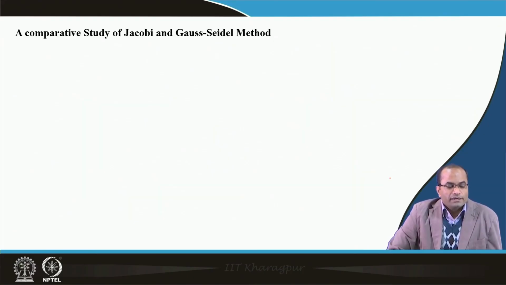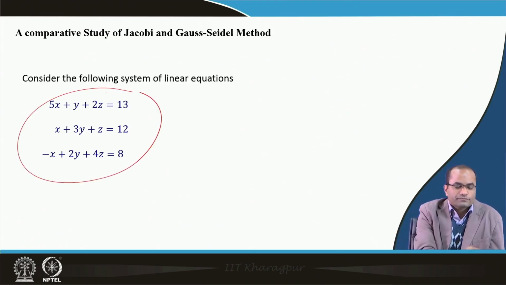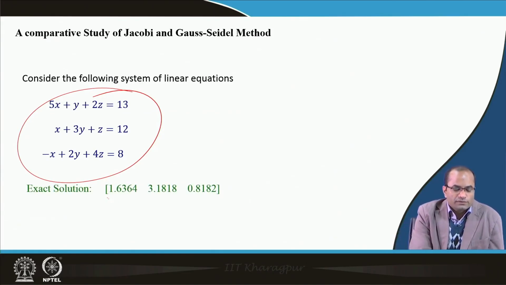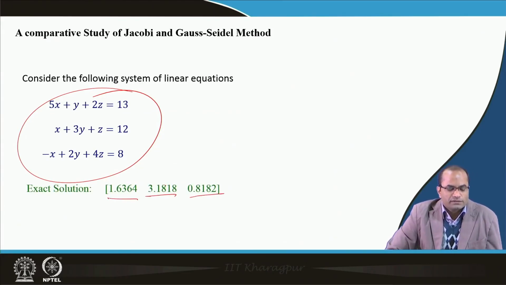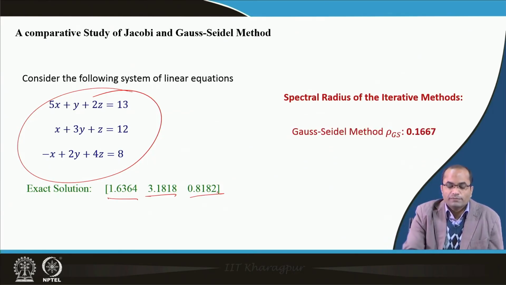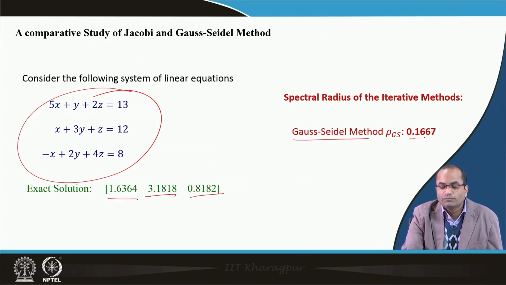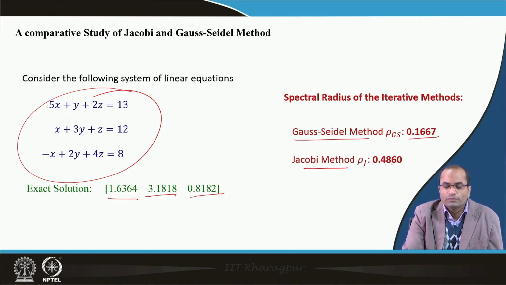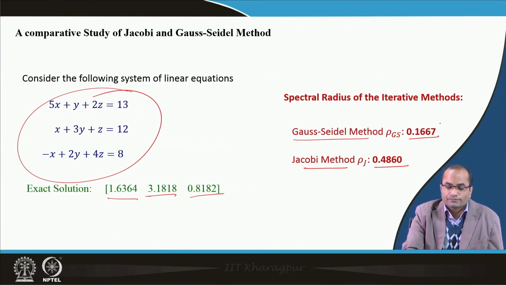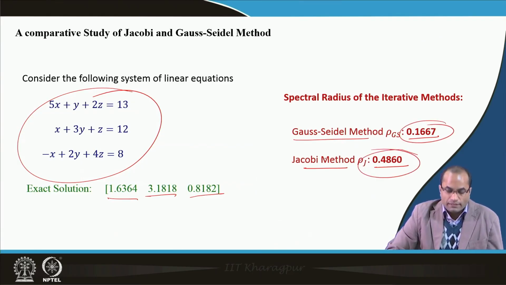Now, we will do a quick comparative study of the Gauss-Seidel and the Jacobi method by taking the same system which we have solved already in the previous lecture. So, here the exact solution also one can get, which is 1.6364, 3.188 and 0.8182. We have also checked the spectral radius for this analysis, and the spectral radius for the Gauss-Seidel is 0.1667, and for the Jacobi it is 0.4860.